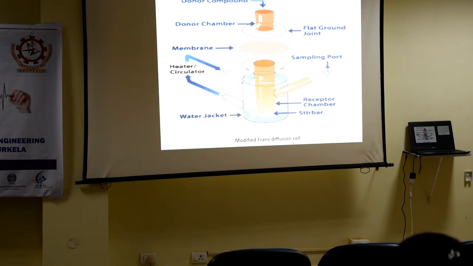And besides, there is a sampling port. After regular time intervals, we can take out a sample and analyze it for the drug that has permeated through this membrane.